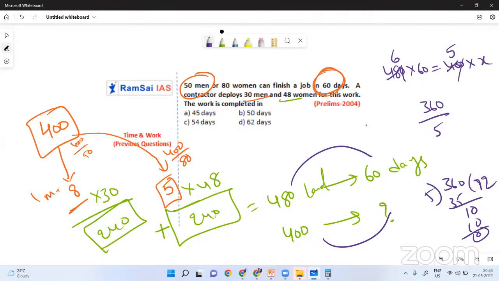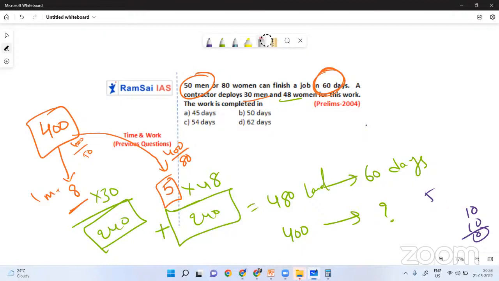Did I do any calculation mistake? Can you please check? 480 laddus, 240 plus 240 will be 480 only. 480 laddus in 60 days means 400 laddus. Why are we doing direct multiplication? Yeah, my bad. These are not number of people and working days. These are number of laddus only. So it's completely my mistake. In exams, sometimes we get confused, right? So sorry.